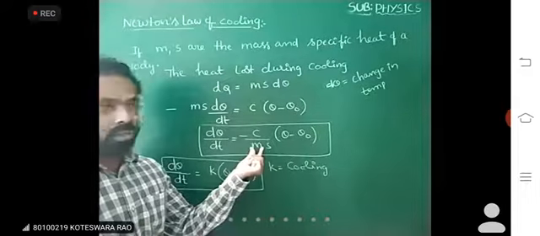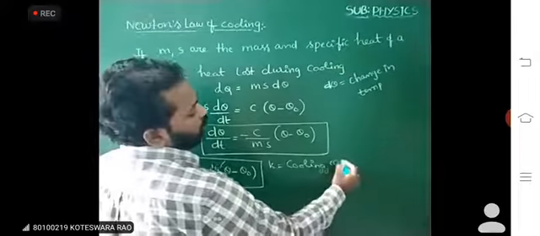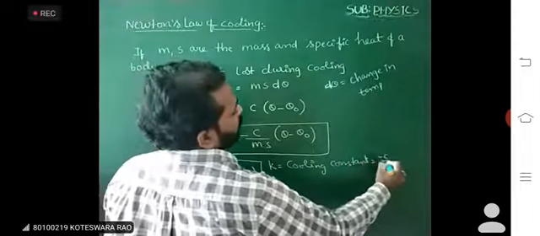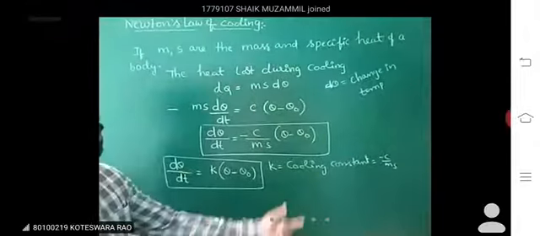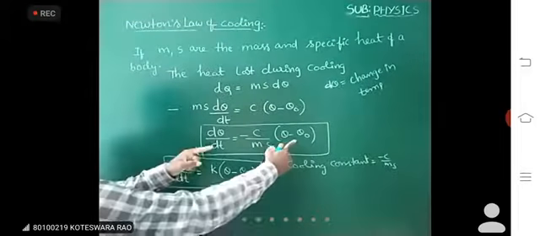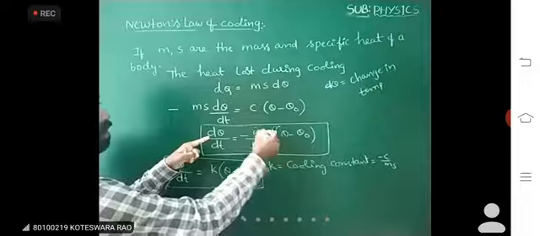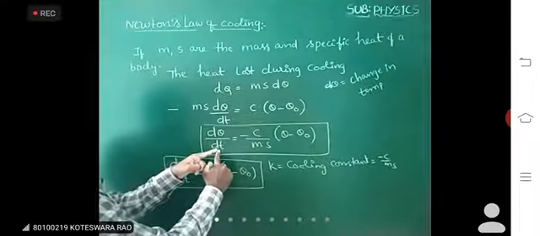Mass of the body also does not change. So the total value is constant, called the cooling constant, equal to minus C by ms. It depends on the nature of the surface and the area of cross section. Units of K: temperature difference in Kelvin cancels, leaving 1 by T, so the unit is second inverse.